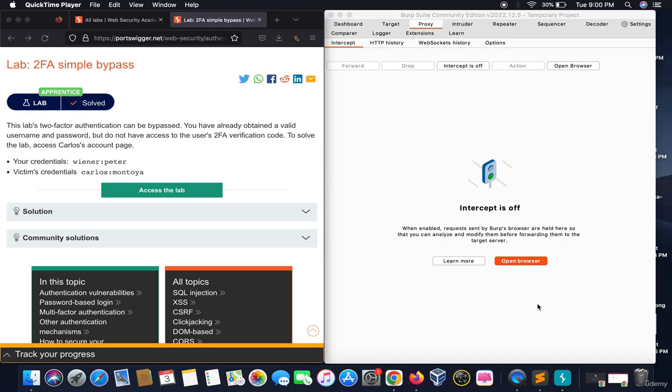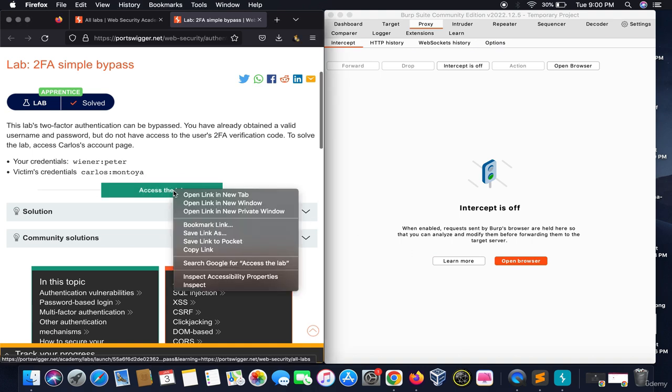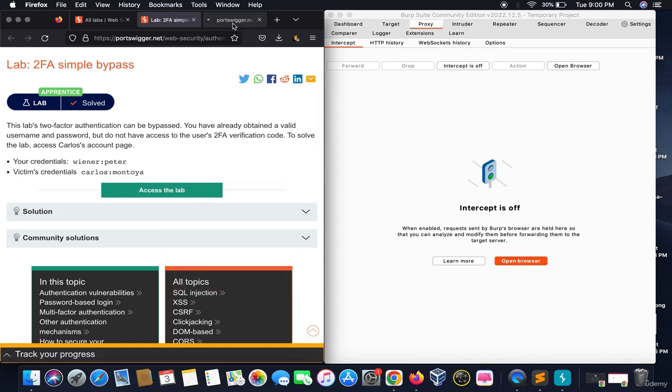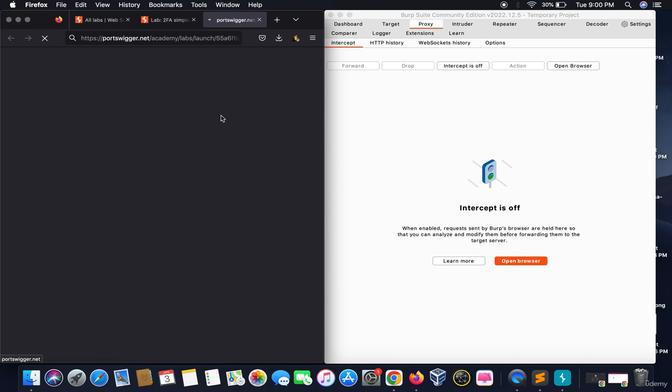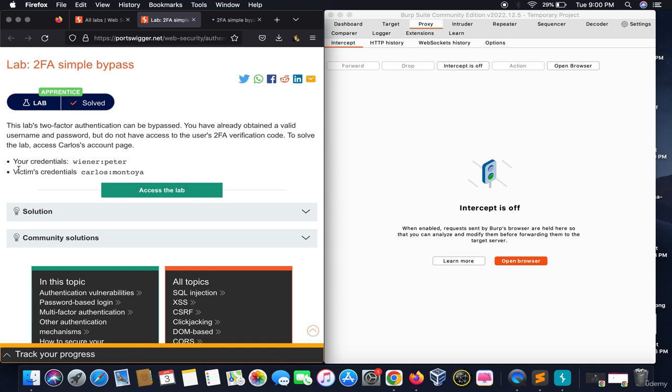Hello everyone. This is a lab of BAC. BAC is a very wide topic which includes authentication and authorization bypass also. So in this lab we are going to do a simple 2FA bypass. For this purpose we'll access the lab. We have the default credentials, Wiener and Peter, and we need to bypass the 2FA for the victim's account.